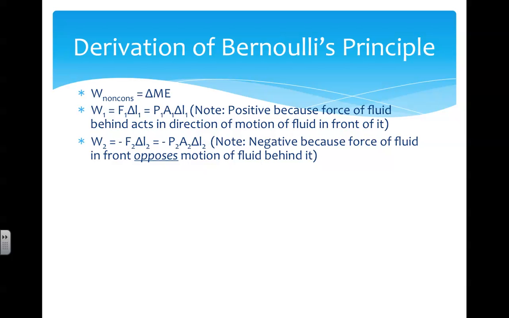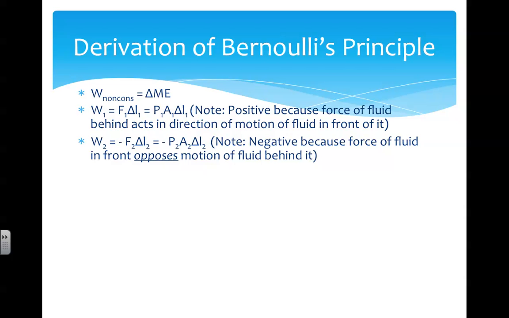At position 2, the work done equals force times distance, but the force is directed toward the left because the fluid in front of it applies a force to the left on the fluid behind it to slow it down. So, work 2 is equal to negative F2 delta L2. But again, force equals pressure times area, so work 2 equals negative P2 A2 delta L2.